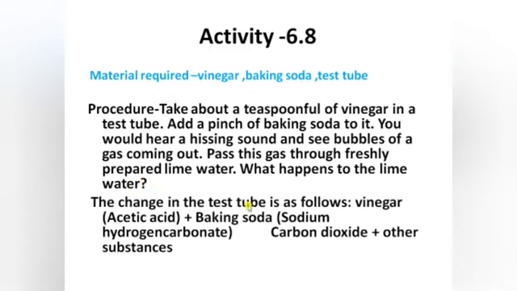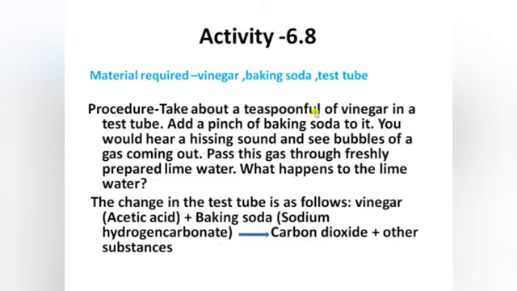So the change in the test tube is as follows. When we add the vinegar to the baking soda, carbon dioxide and other substances are formed.